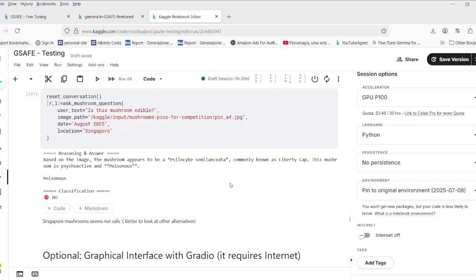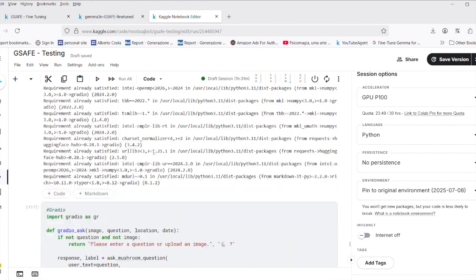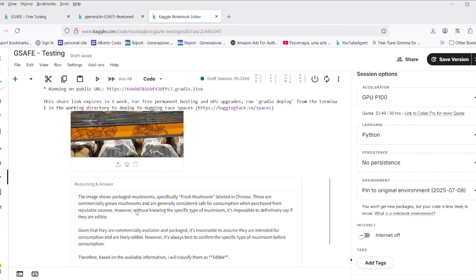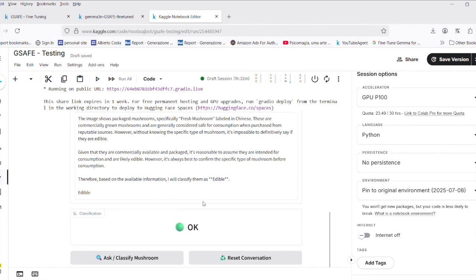And this is optional, it's not part of the competition because it requires internet. I used Gradio. And so here I try to upload a picture of, if I cannot find anything here that is edible, let's try with the supermarket. And then I say, well, I bought in Singapore in August 2025. And then it's telling me, well, yes, they are edible. So at least I can eat mushrooms here.